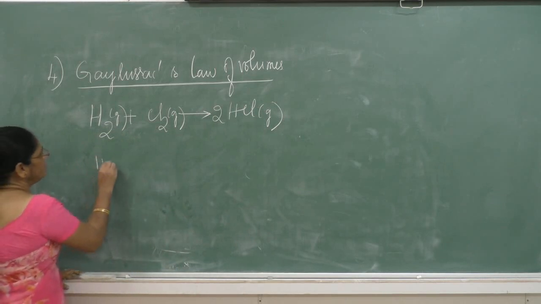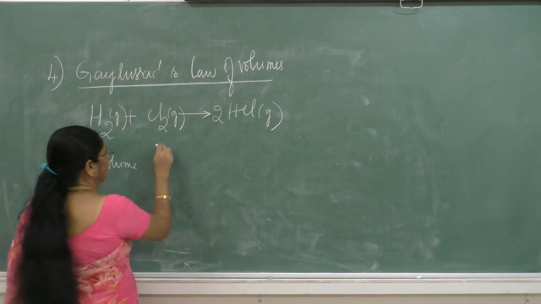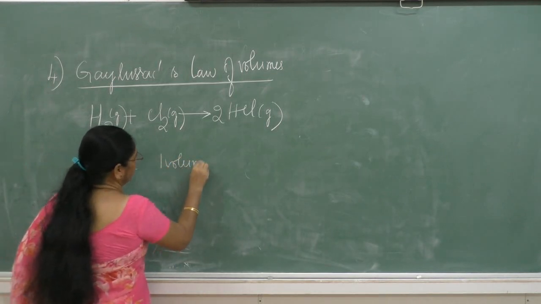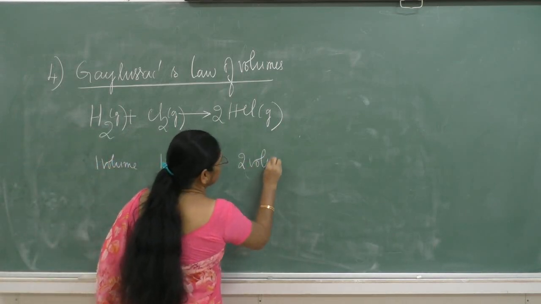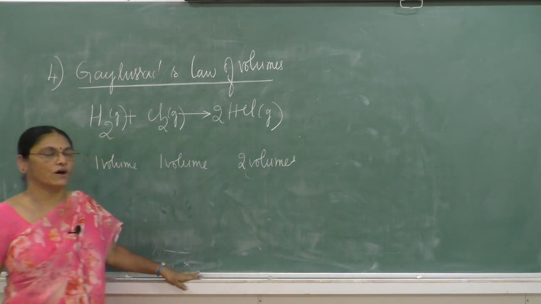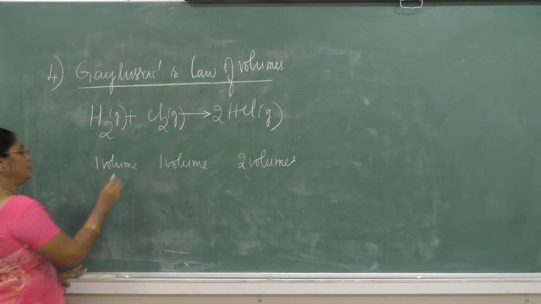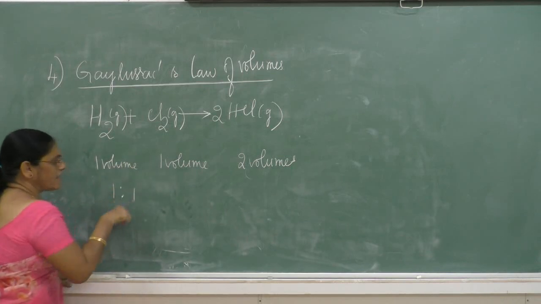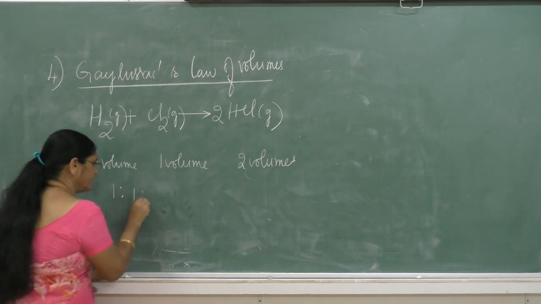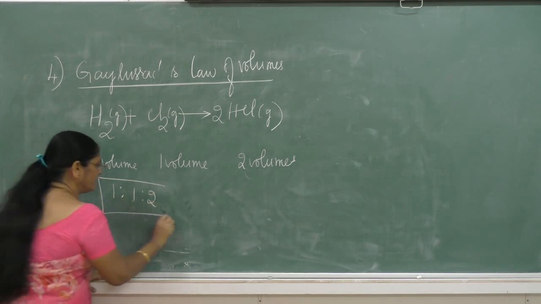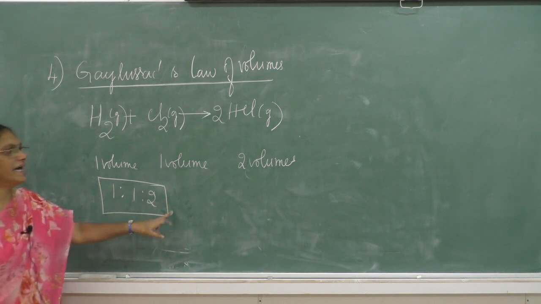One volume of hydrogen combines with one volume of chlorine to form 2 volumes of hydrogen chloride. They are in the ratio 1:1:2, so they bear a simple whole number ratio to one another.